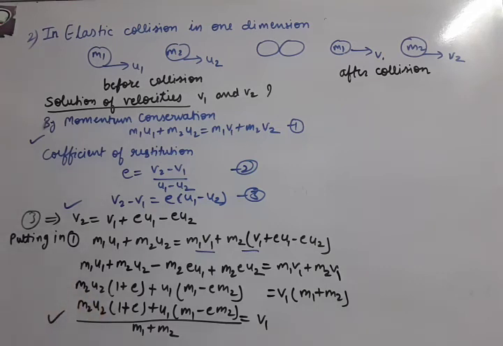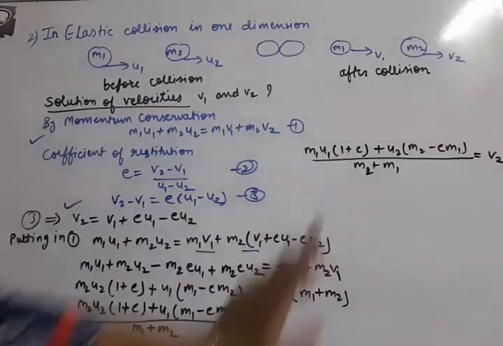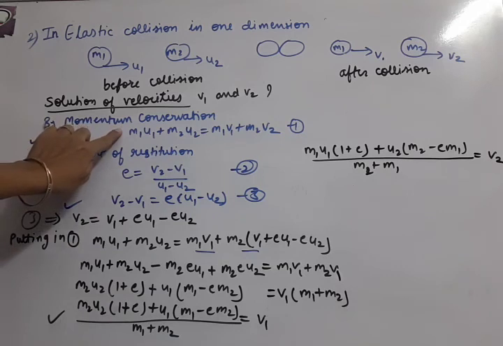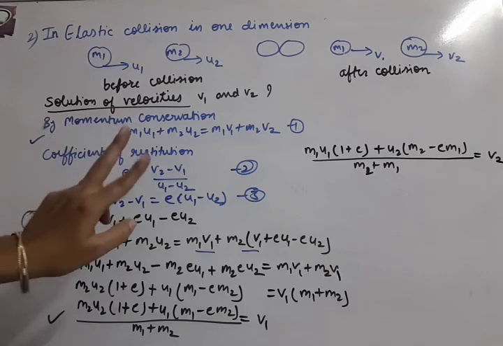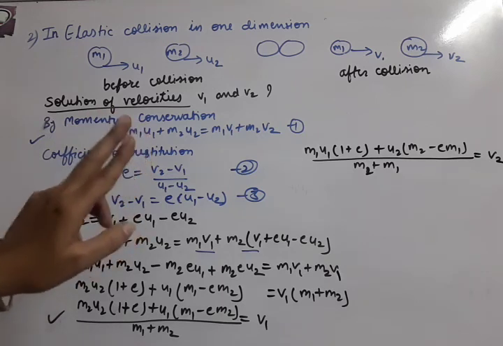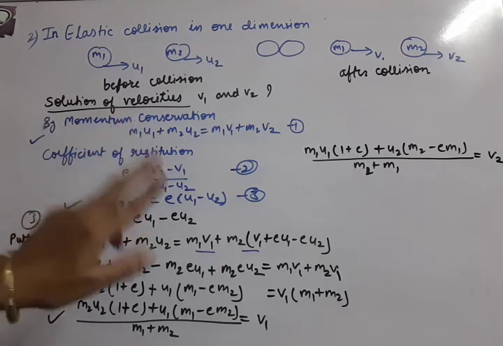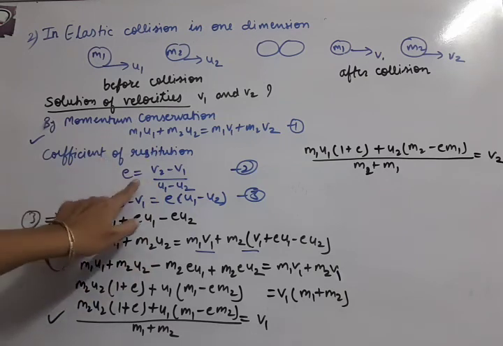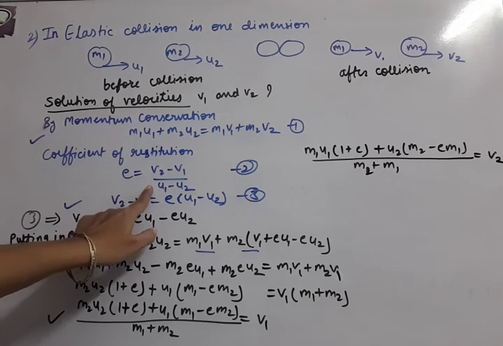Now for v2, we just have to interchange the suffixes. So the final answers for v1 and v2 are obtained. Okay, so we have done inelastic collision in 1D. We started with the momentum conservation equation. Then, because kinetic energy conservation is missing here, as kinetic energy is not conserved, we took the help of the e formula: (v2 minus v1) upon (u1 minus u2).